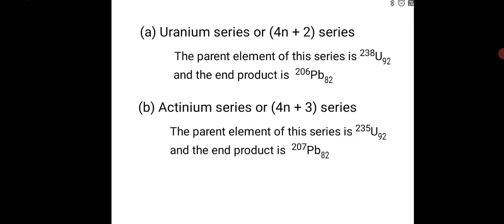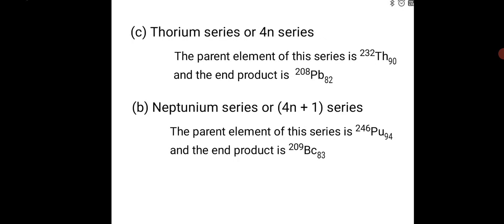Next series is the thorium series, also known as the 4n series. Here also, the parent element of this series is thorium 232. It undergoes decay and gives the end product lead 208. This series is known as 4n because here also the masses are integral multiples of 4 only.